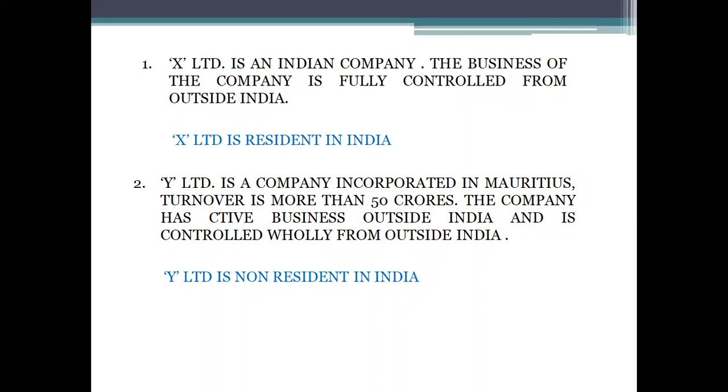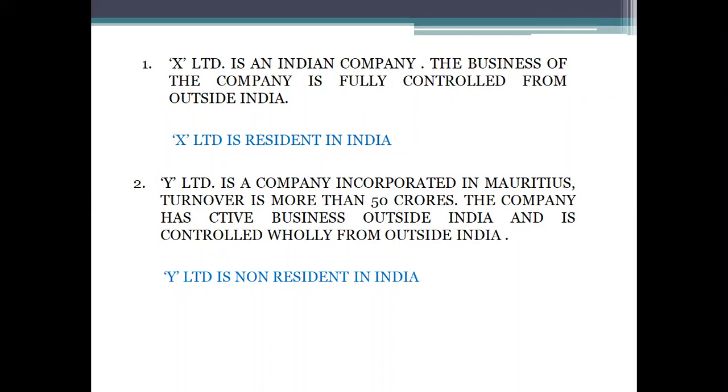To begin with, the first one reads: X Limited is an Indian company. Let me repeat, it is an Indian company. The business of the company is fully controlled from outside India. Here, since X Limited is an Indian company, we can straight away conclude that X Limited is resident in India. This rule is applicable irrespective of the fact that the company is fully controlled from outside India. You need not bother about the second sentence. Since it is an Indian company, straight away conclude it as resident in India.